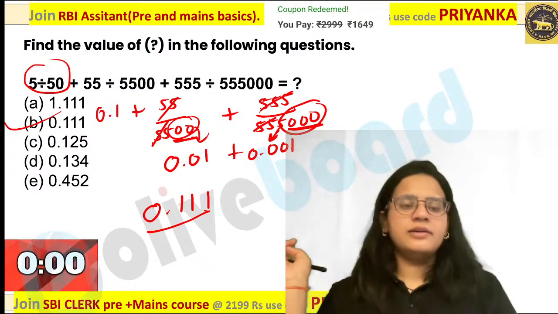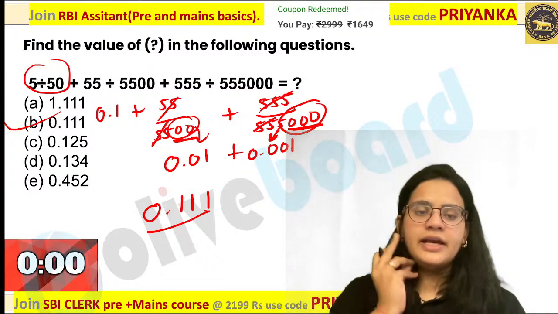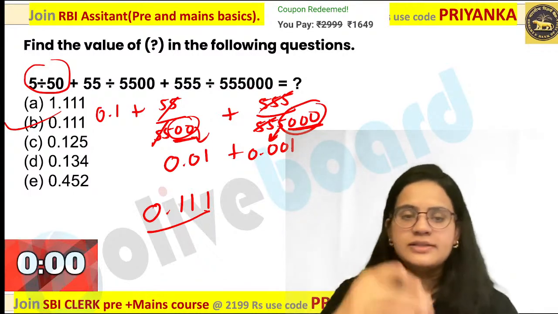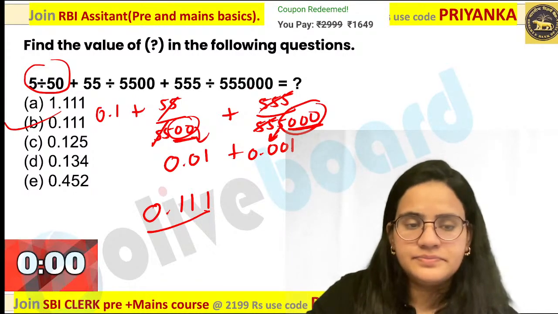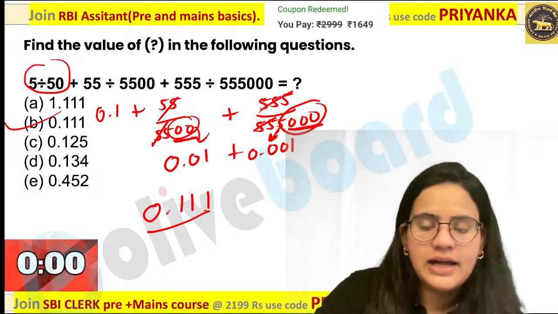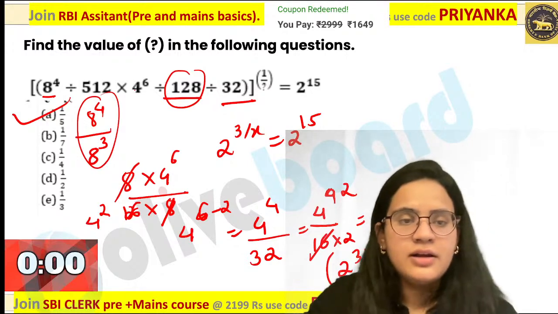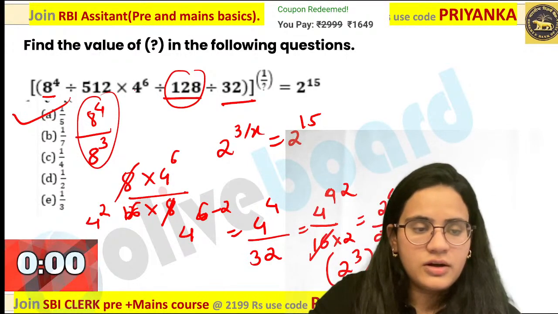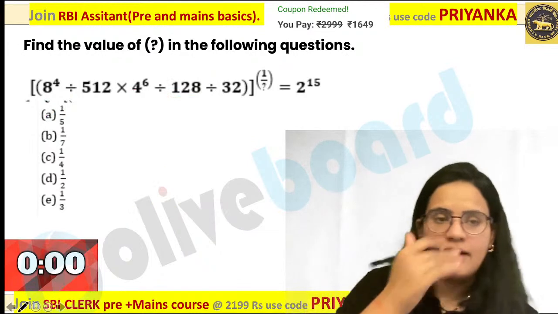Everybody is following this part? Is there anyone having any doubt? 0.111 is the perfect value for this one. Okay, getting my point over here? Now few of you had doubt in this. Please pay attention over here. So I want all of you to follow this again, because few of you are having doubt.